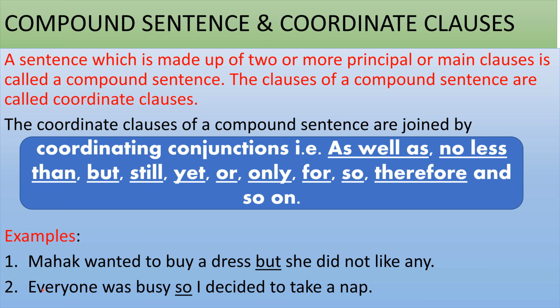Here in the second one, everyone was busy, so I decided to take a nap. So in this sentence, you can see this is a compound sentence because we are having two coordinate clauses. Everyone was busy and so I decided to take a nap. So both are coordinate clauses and they are joined using a coordinating conjunction, that is so. And both these clauses can come independently. So that's why they are principal clauses also.